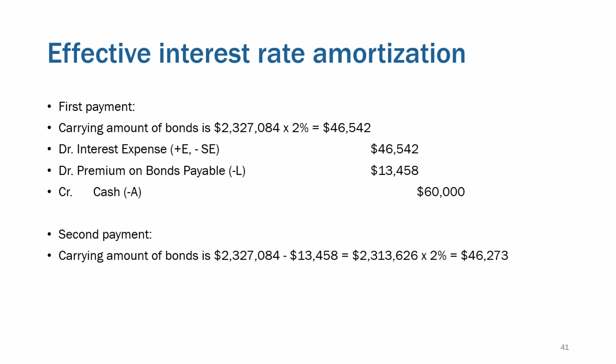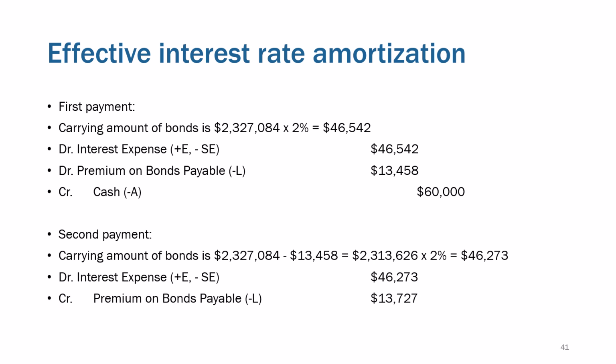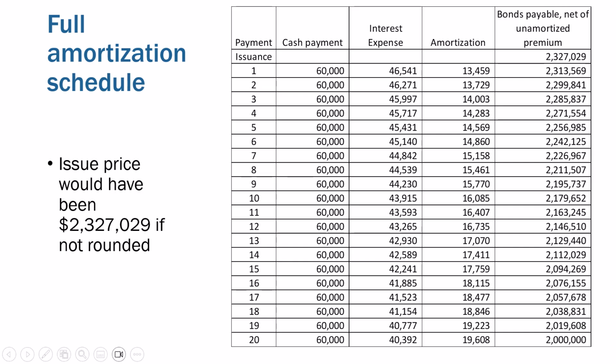The carrying amount of the bonds is now decreasing. Under a discount, it was increasing to get closer to that $2 million. Now we're decreasing to get closer to the $2 million principal amount. Times 2% is 46 grand. So interest expense, 46 grand. The premium of 13 grand gets us to the cash payment of $60,000. We would then end up doing that 20 times, and at the very end, our bonds carrying amount would be $2 million. 60 grand of cash paid each period.